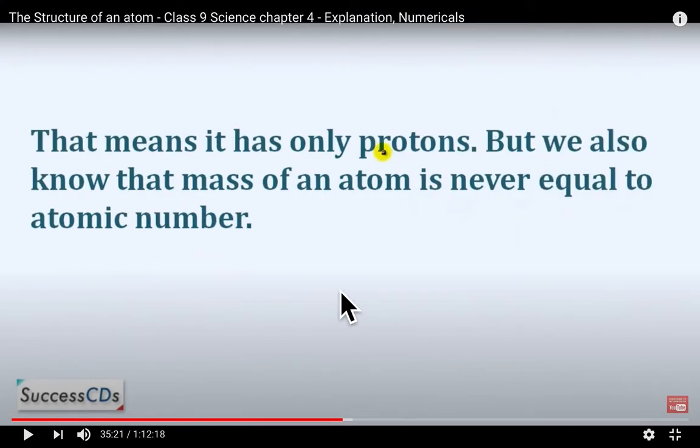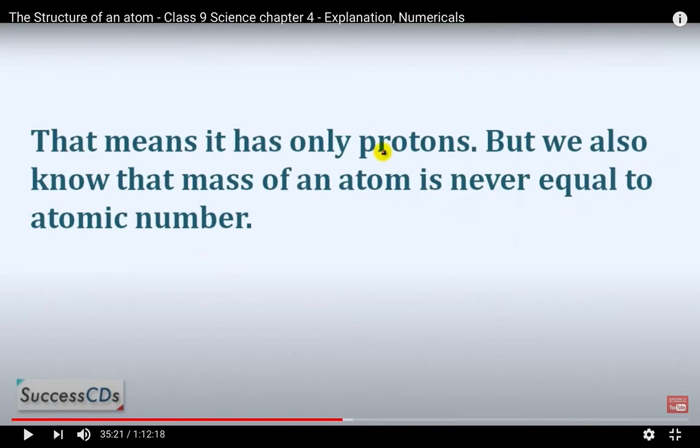Now, as Rutherford and other scientists told, the atom is electrically neutral. This means the number of electrons is always equal to the number of protons, that is, negative charge is equal to positive charge.